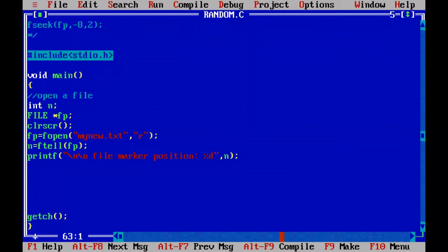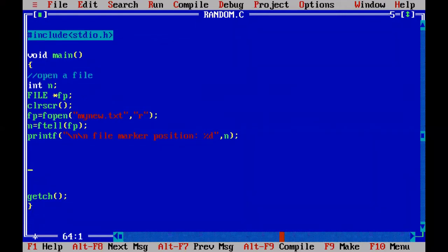Now if you read the characters from mynew.txt, what will happen? We'll start reading from the first character till the end. How to read character by character? Earlier, in the first programming code, you wrote a while loop. Here, to read character by character from mynew.txt, we will use the function fgetc. From the file fp, we have to read one character. That one character, I will store into c. What is c? c is an integer type character variable.